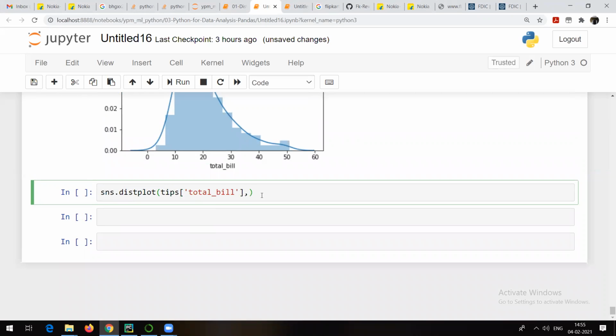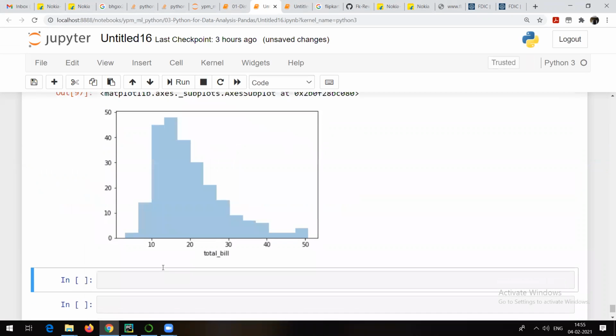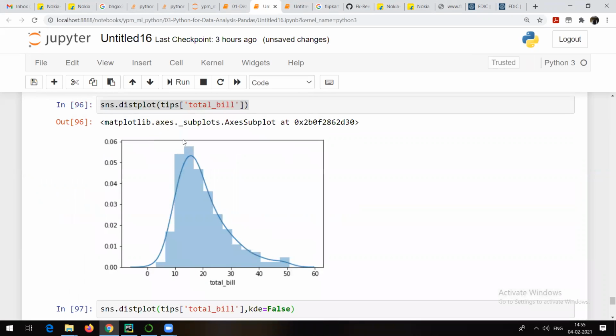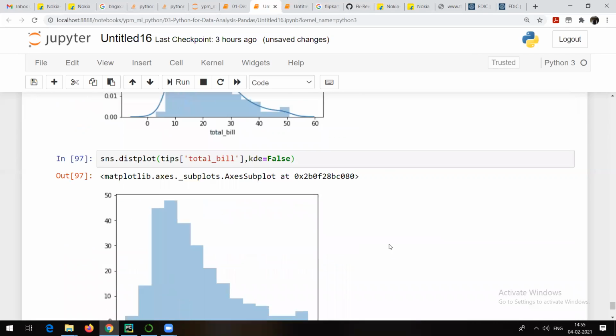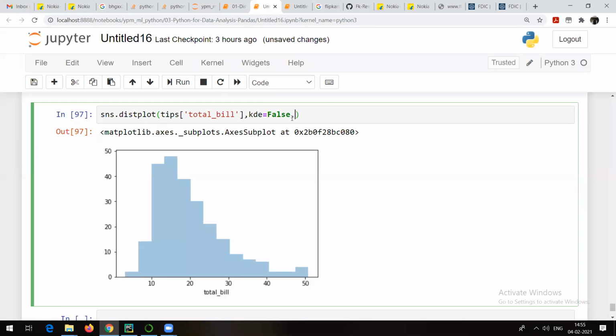For example, there is something called KDE, kernel density estimation. So if I try to make KDE false, I'll be able to see the same graph, but I will not be able to see this particular curve, the kernel density estimation line. So I'll be able to see only the bins. These are called bins. If I want to decrease the number of bins, yes, I can do that.